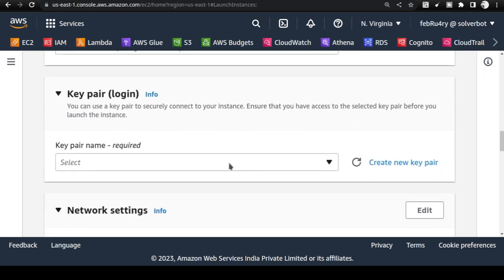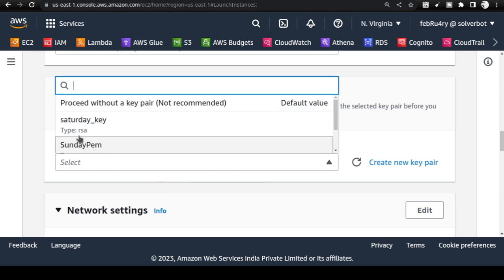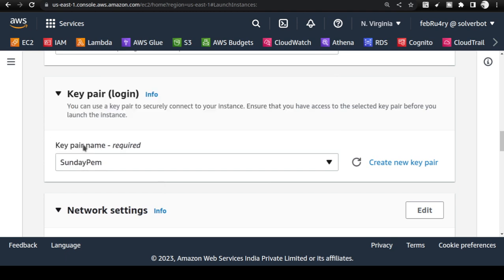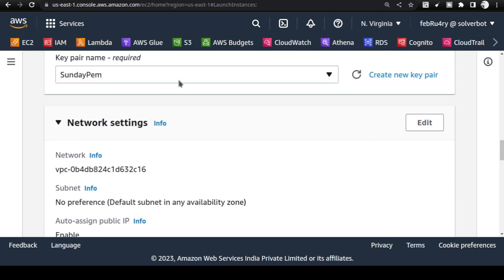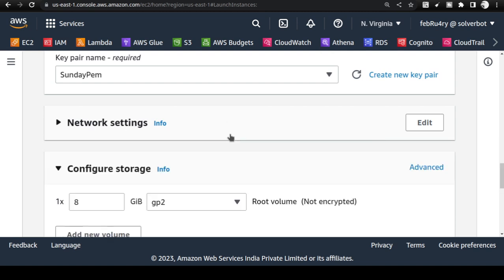Next is key pair login. You need to select a key pair. I am using Sunday Pen. In your case, your key pair name will be different. Ensure that you select this, because in the future you will actually need this for connecting using SSH from outside. I will not show that process here. There is a different way to connect to Ubuntu now.